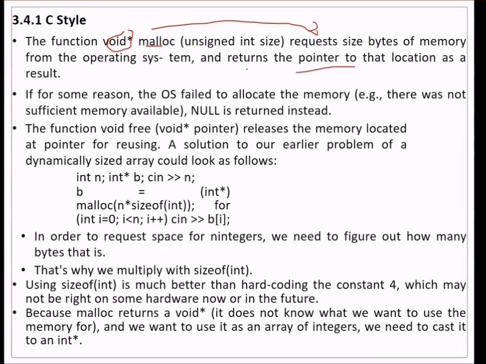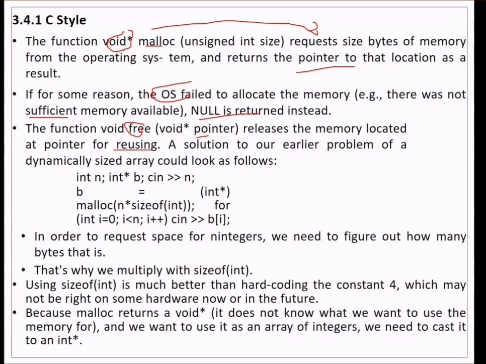If the OS fails to allocate the memory, because it may not have sufficient memory, null is returned instead. The function void free takes a void star pointer and releases the memory pointed to, which was earlier allocated by malloc.